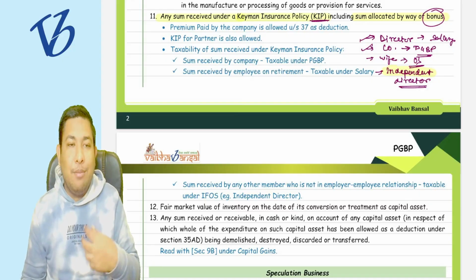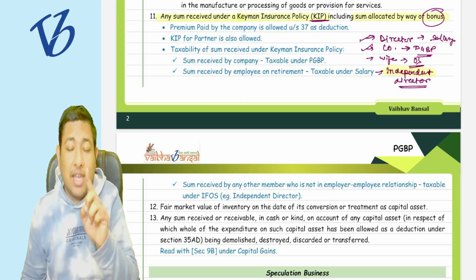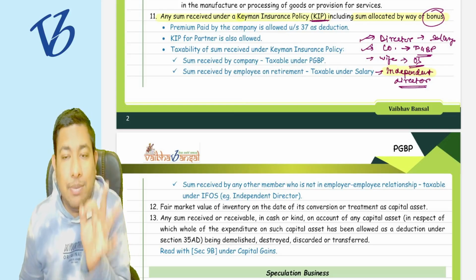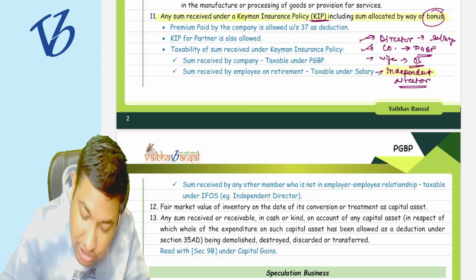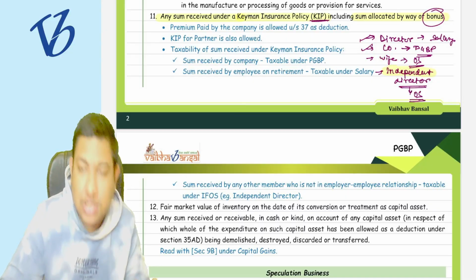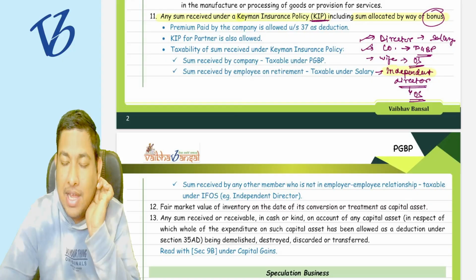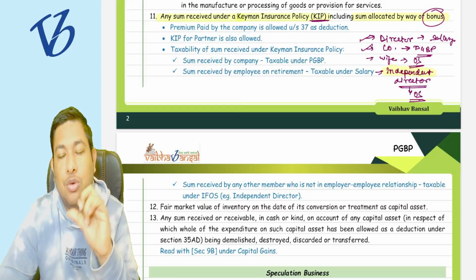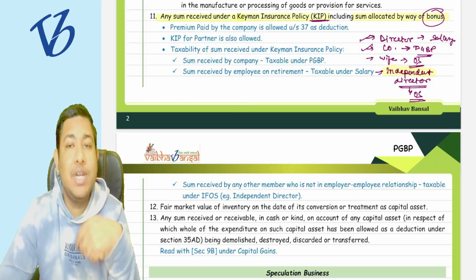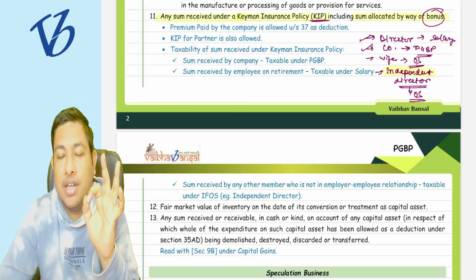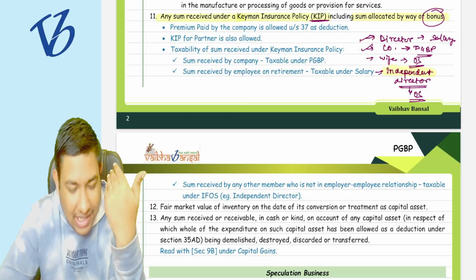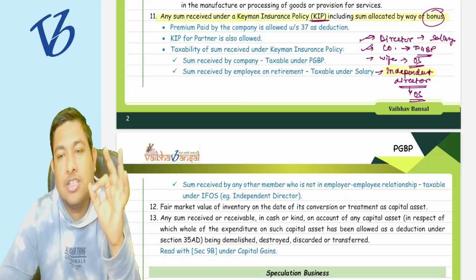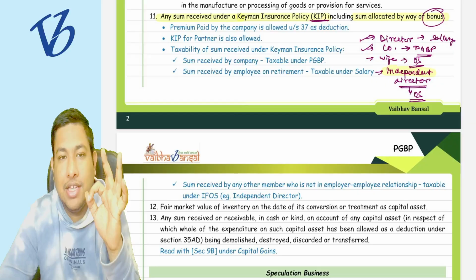So whatever amount is received on the maturity of the Keyman insurance policy by the independent director, it should go under the head of other sources only, because if there were an employer-employee relationship, it would go under the head of salary. If the company is receiving it, then it is going to be taxable under the head of PGBP, or otherwise, anyone else receiving it, it goes under the head of other sources.